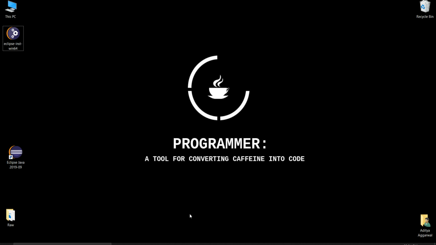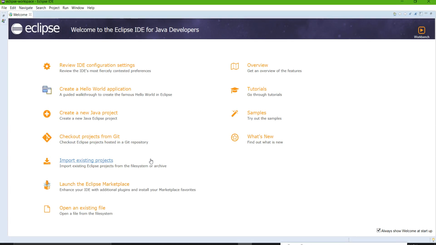After that, when you are done with the installation part, just click on the Eclipse Java shortcut button, which I think will get automatically created on your desktop. Click on it, and after that it will launch a window like this. Don't worry about that.